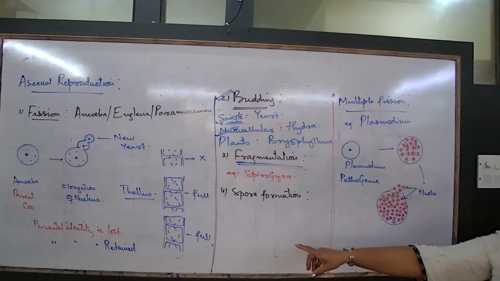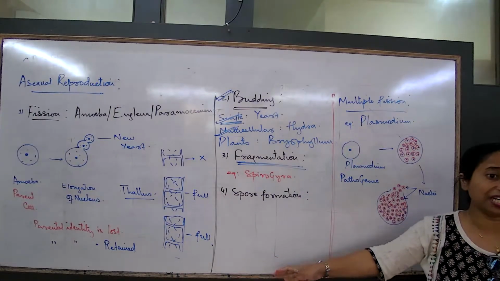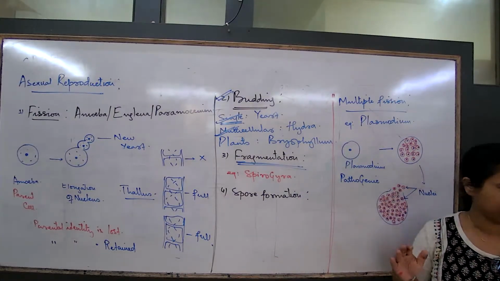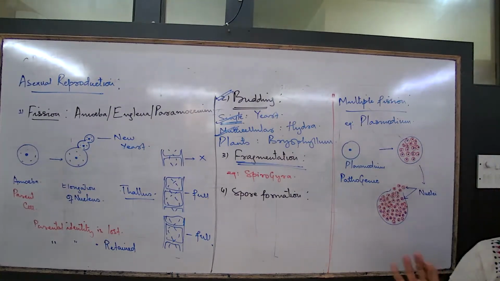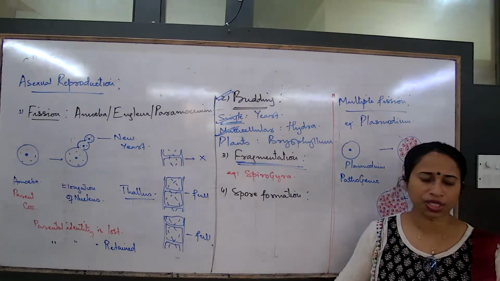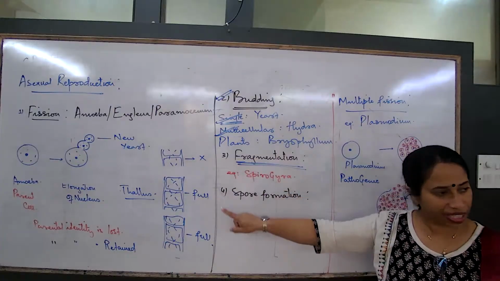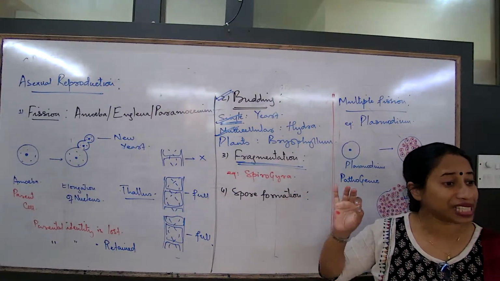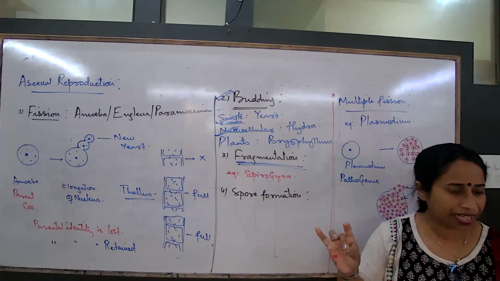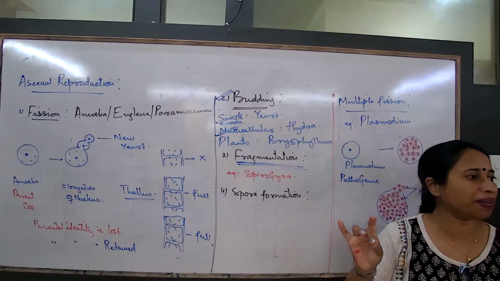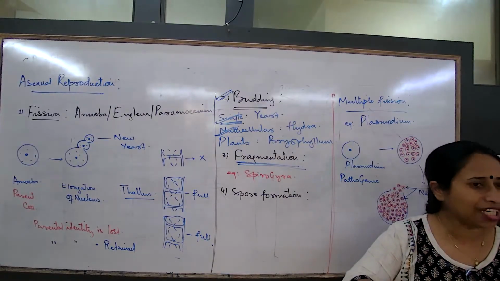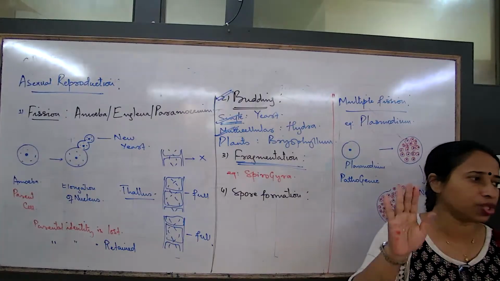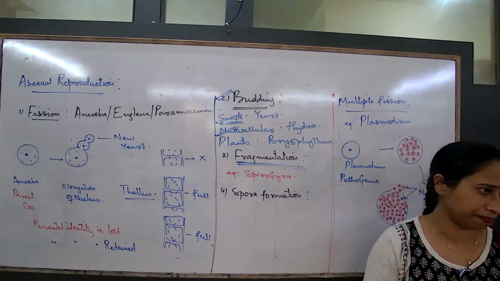How does the division start? Dividing of the thallus into segments. वो नहीं चाहिए. Those words no need for you. So now when we are talking about this, how does the method start? Is the number of organisms formed definite? And is the parental identity maintained or lost? Based on this only, you should always write the differences.